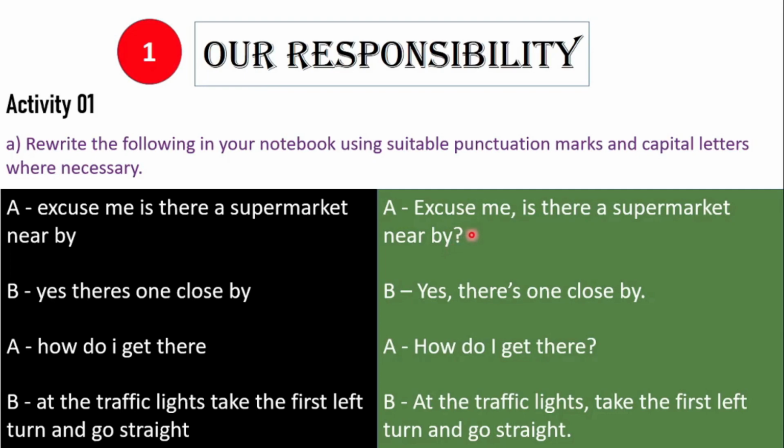This is an interrogative statement. Remember, after the comma, we don't use a capital letter. Therefore, I should be written in simple. Let's look at the second one.